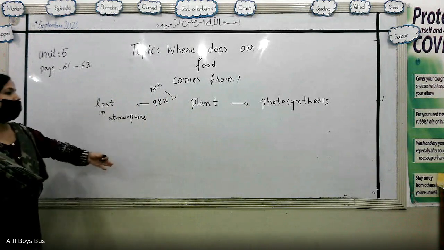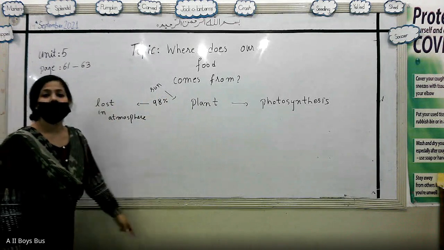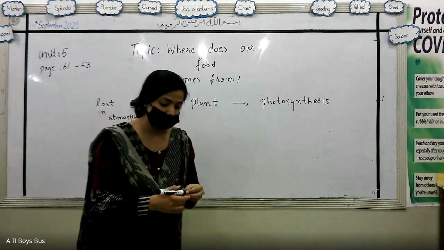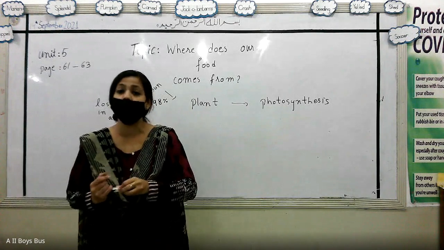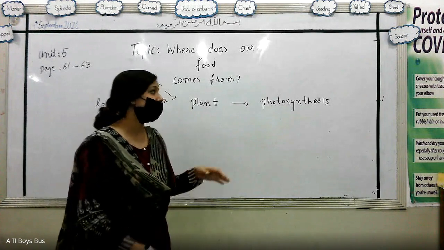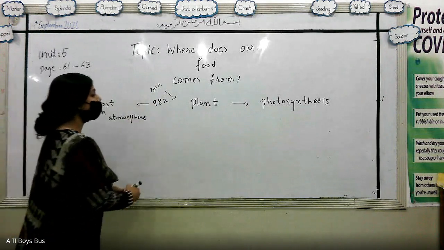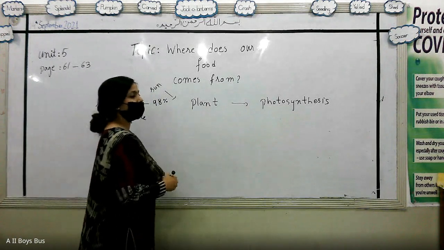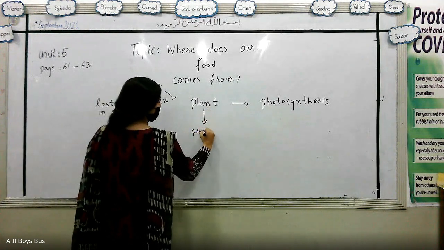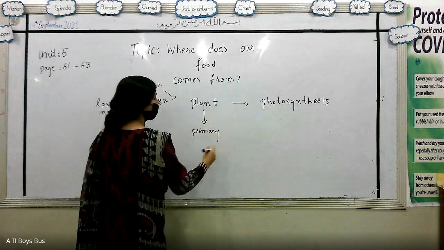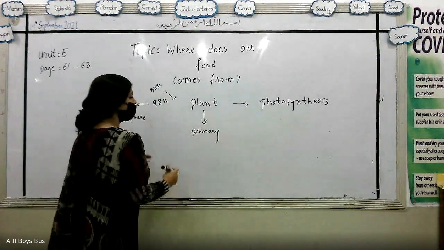At each level, whenever we move from plants to the other levels, energy is lost in the atmosphere, because different living organisms use energy, and the rest of the energy is lost in the atmosphere. When we move from plants, plants are eaten by the primary consumers. Without adding herbivores and carnivores and all that, we are going to take a general look at it.